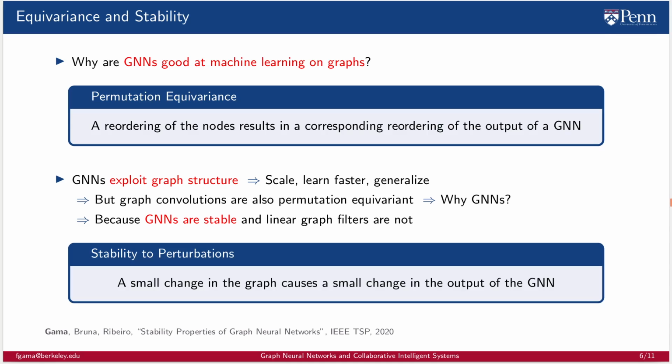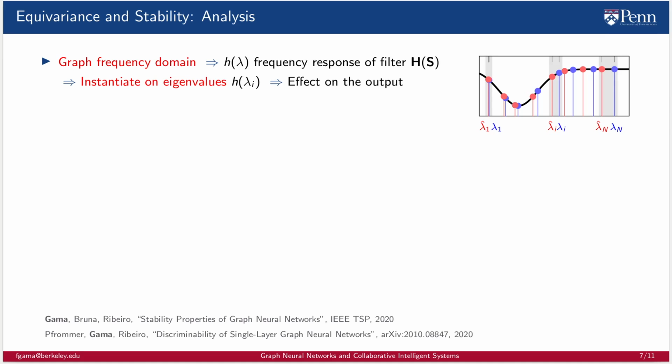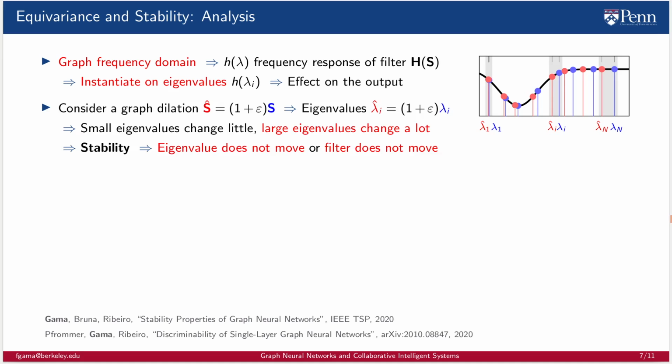I proved that GNNs are stable to perturbations, meaning that a small change in the underlying graph causes a small change in the output of the GNN. The stability result gives valuable insight when considering the graph frequency domain, where the frequency response of the filters gets instantiated on the specific eigenvalues of the graph. When the graph changes, for example due to a graph dilation, we see that small eigenvalues change little, but large eigenvalues change a lot.